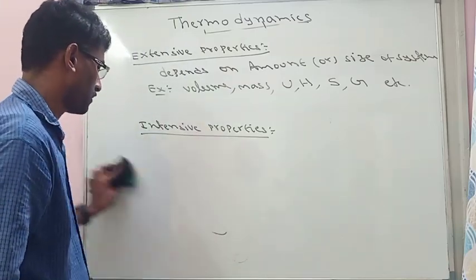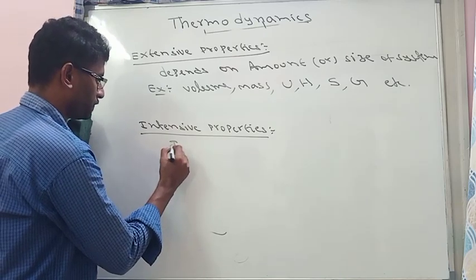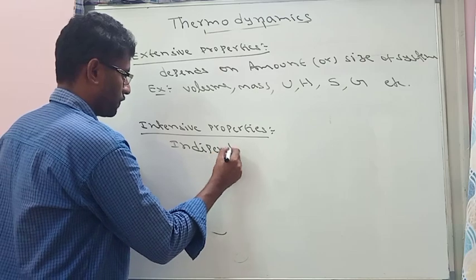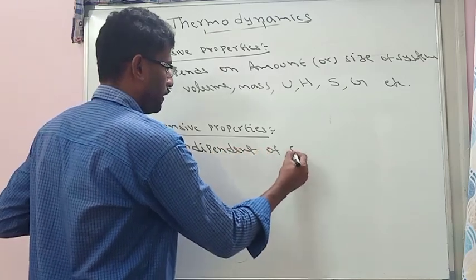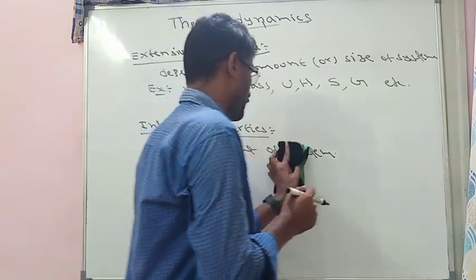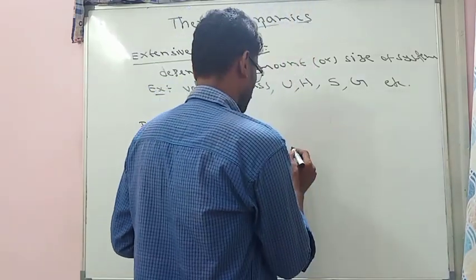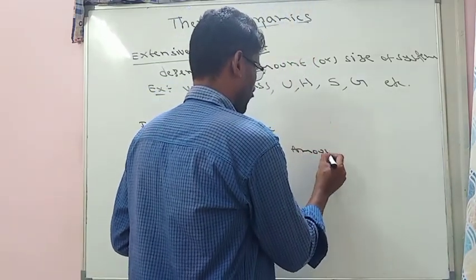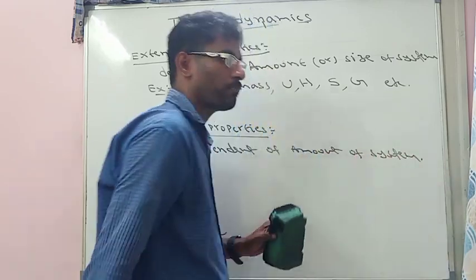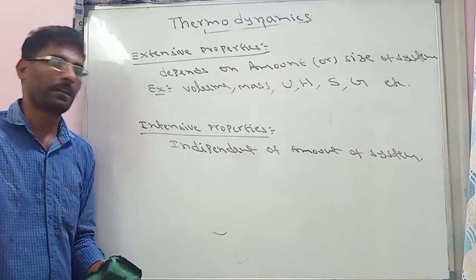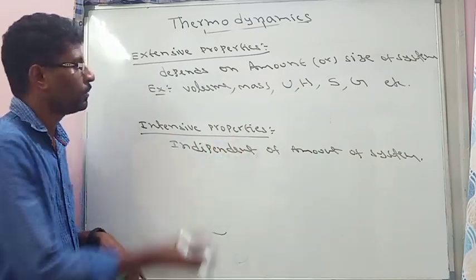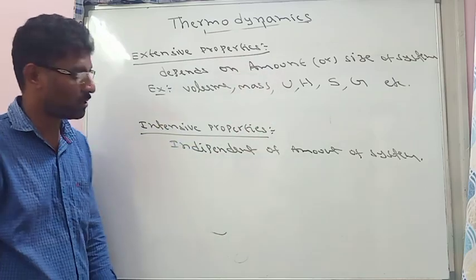Intensive properties are those which are independent of the amount of the system or the size of the system. So those are called intensive properties. Intensives are independent of size, whereas extensives depend on size.